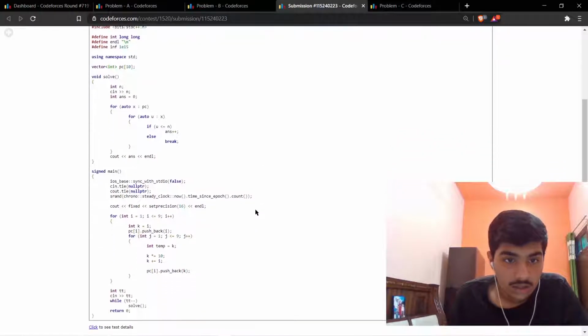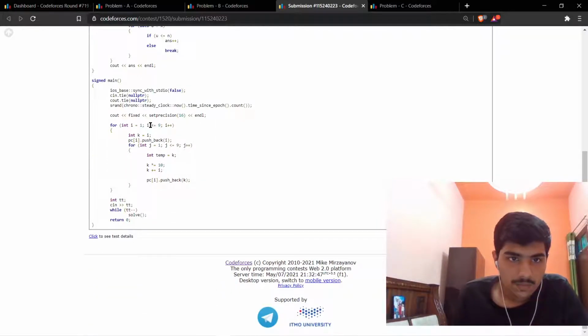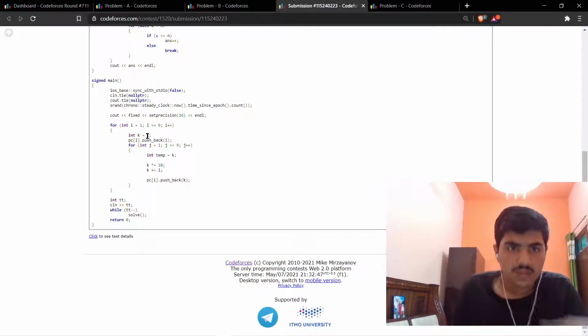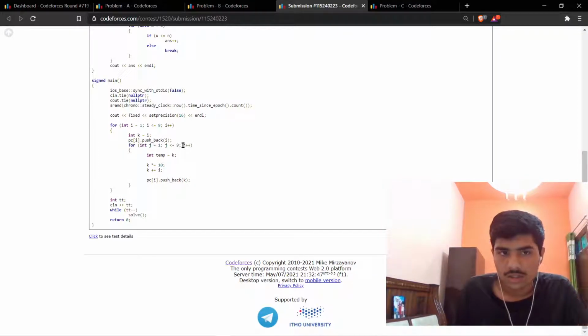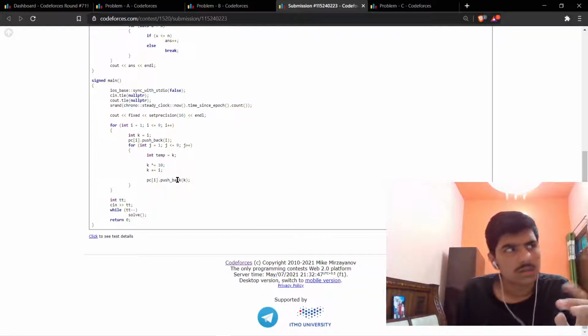Yeah, so I just pre-computed. This is the vector named PC, for pre-computed, and I just run a loop from 1 to 9, inserting i first, then the next element, which is going to be 11 in the first case, then 111, 1111, like this.